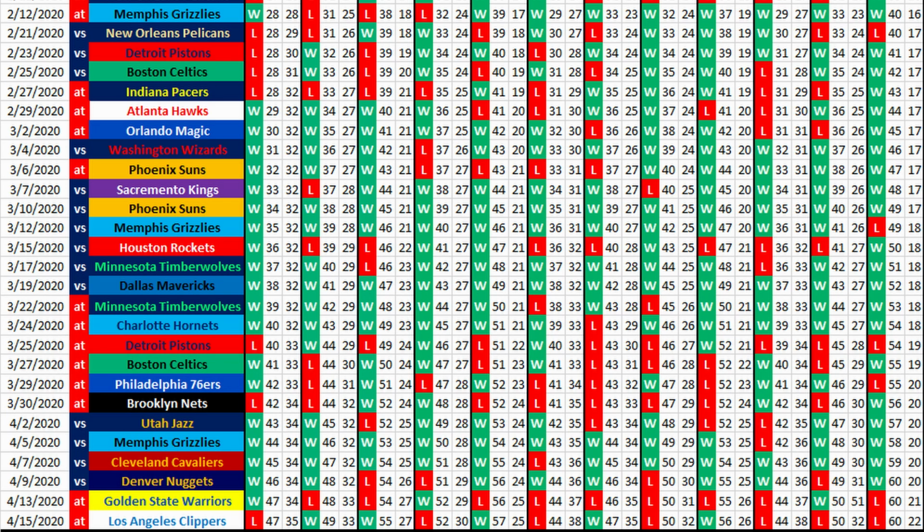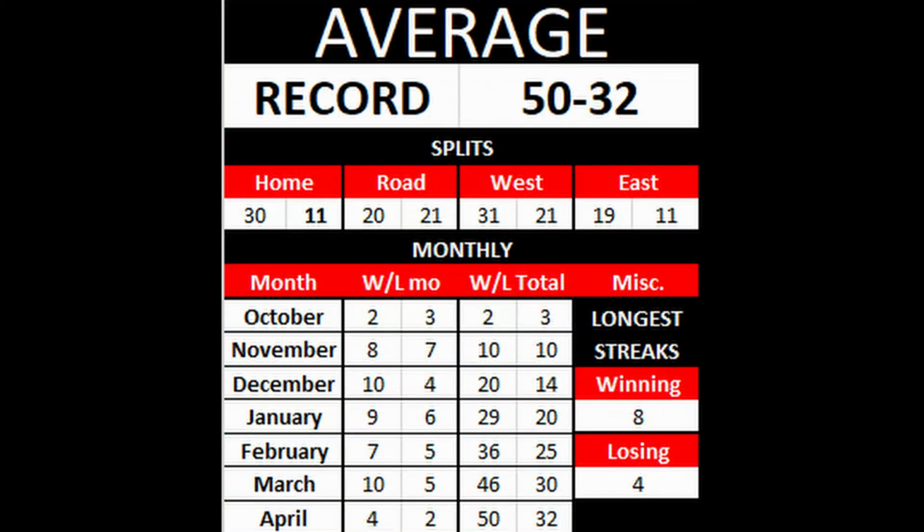Now we can go over to the averages of all these simulations. So here we have our average splits for a 50-win season, and as you can see, October and November are very tough. We end up at 10-10, but then December is a very easy slate of games. We should go 10-4 in December if we're a 50-win team. January, again, not all that difficult, 9-6.